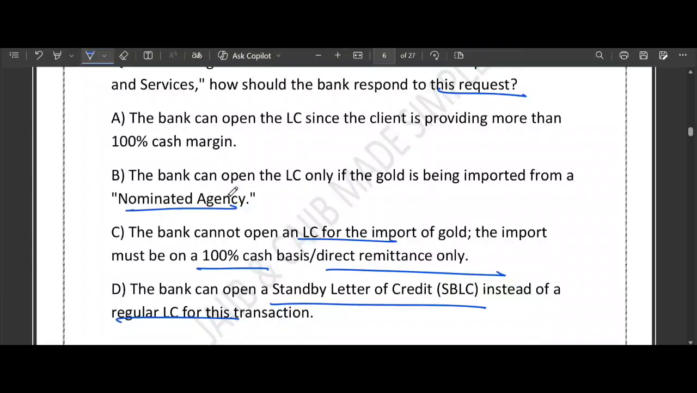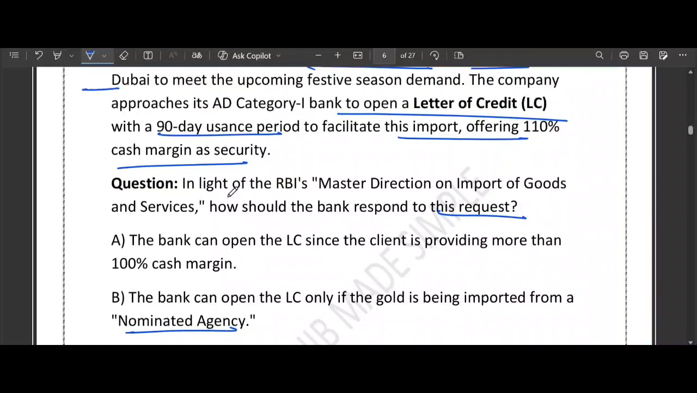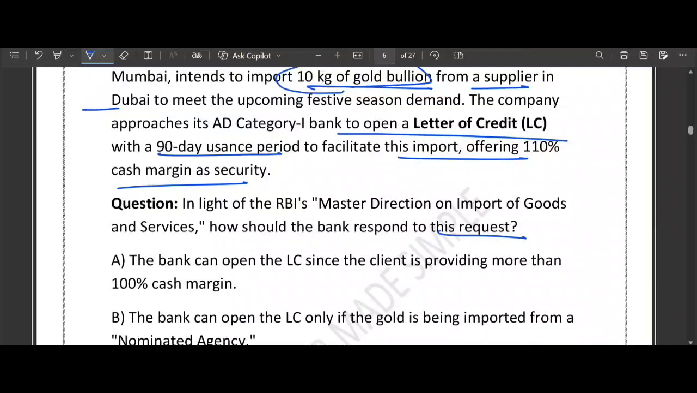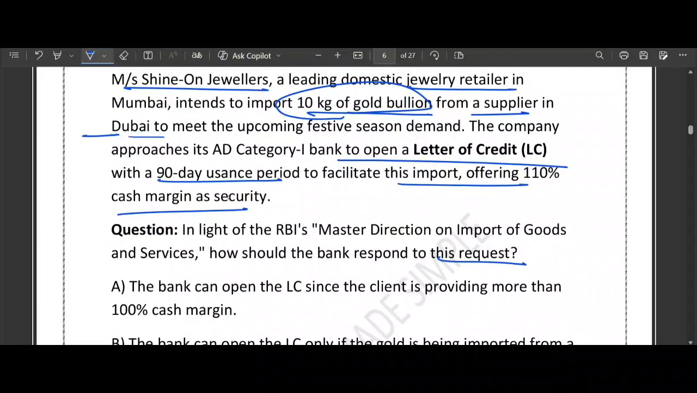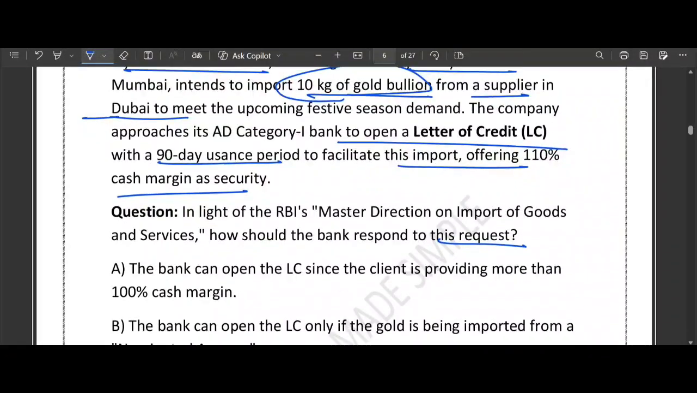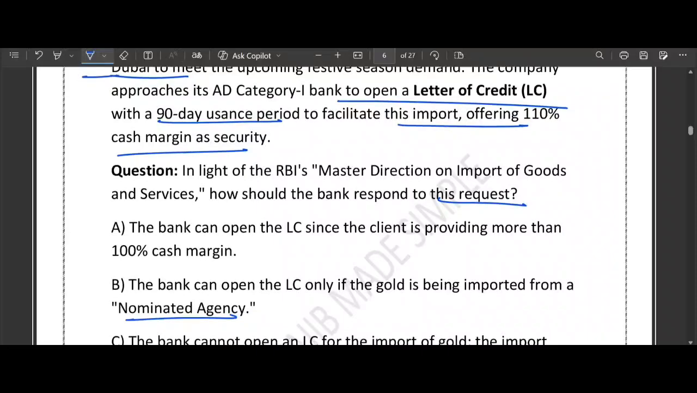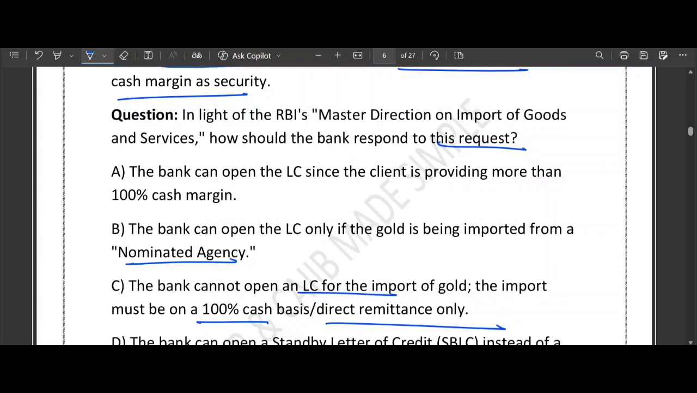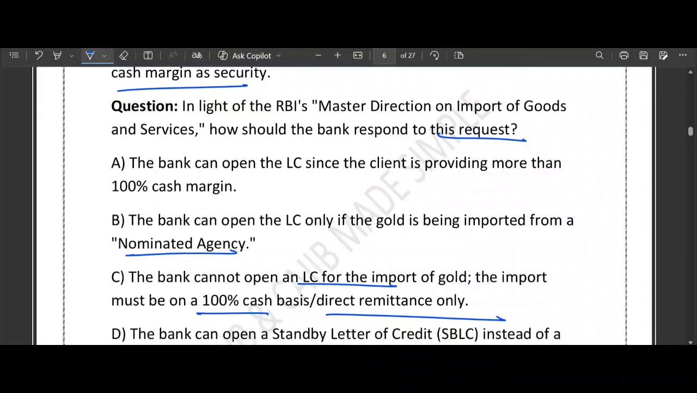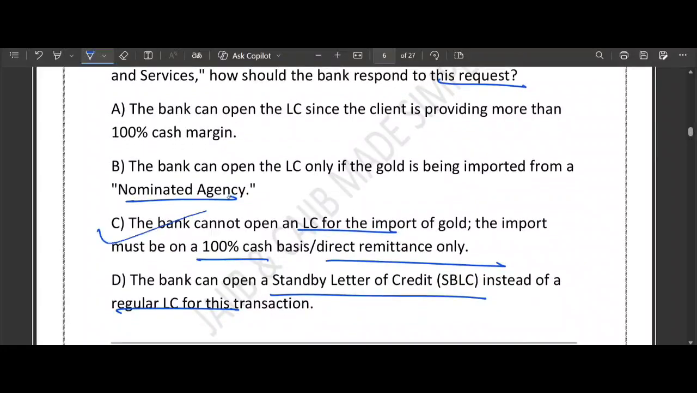So now apply this concept to this case. Clearly they have mentioned it is gold bullion, 10 kg. The importer is a domestic jeweler. Payment mode requested: LC with 90-day usance. So the bank must reject the LC request because import must be on 100% cash or direct remittance basis. So what is the correct answer? Yes, option number C is correct. What about A? A is wrong because cash margin does not override the RBI prohibition. B is wrong because even importing from a nominated agency does not permit LC facility for gold import.